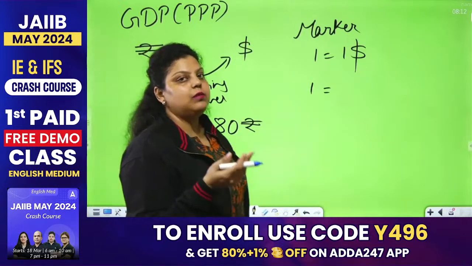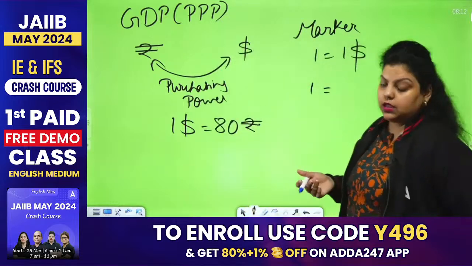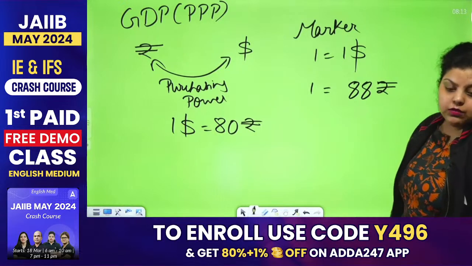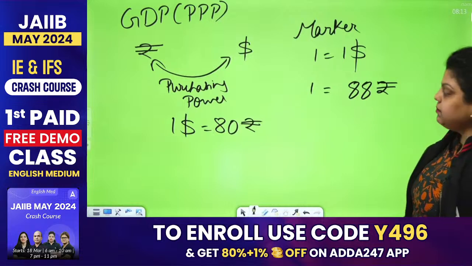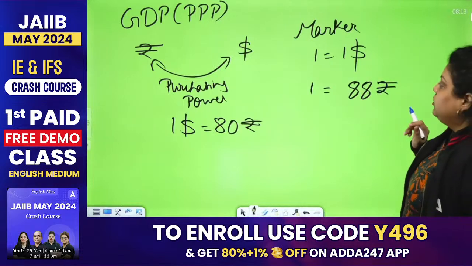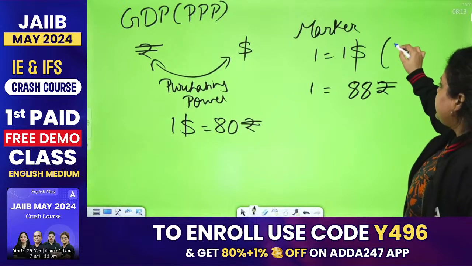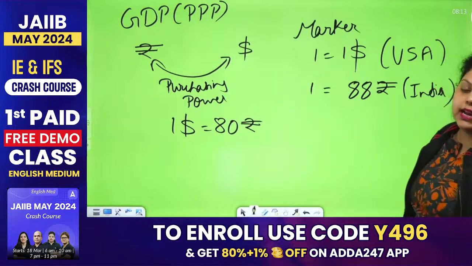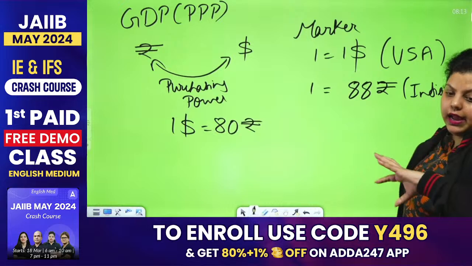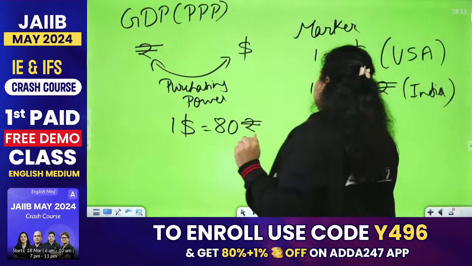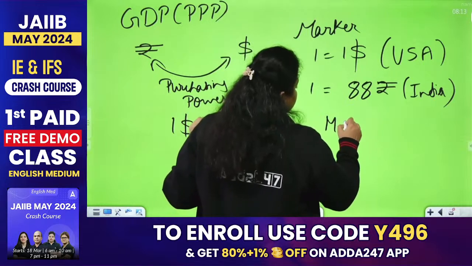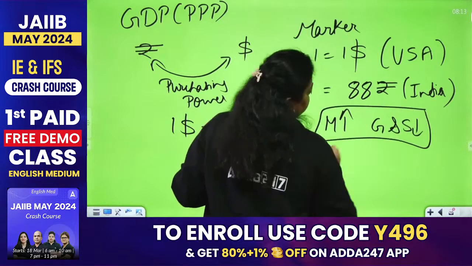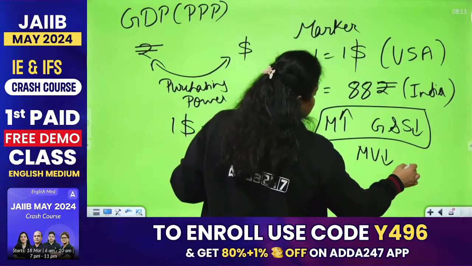But in India, there was 10% inflation. Inflation means prices are rising. So in India, we purchased this marker at 88 rupees, because there was 10% inflation in the country, and 10% inflation increased the price by 8 rupees. So here what happened? In the USA, we are purchasing the same marker at $1. In India, we are purchasing the same marker at 88 rupees. We have to pay 8 rupees extra as compared to the US dollar. So it simply means that we have to pay more money to get fewer goods and services in India because there is inflation. It means the value of your currency is declining.